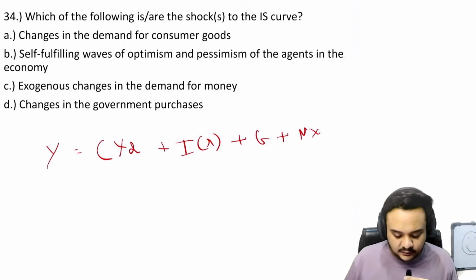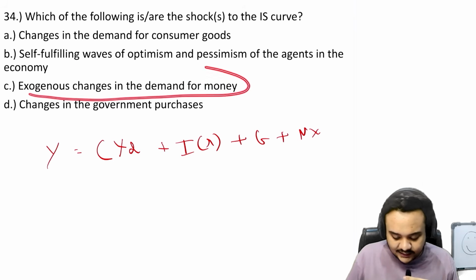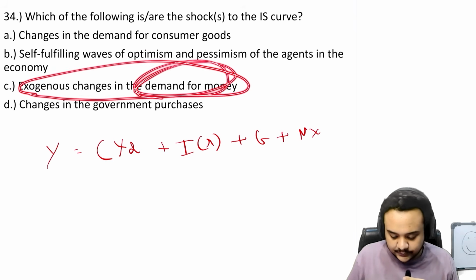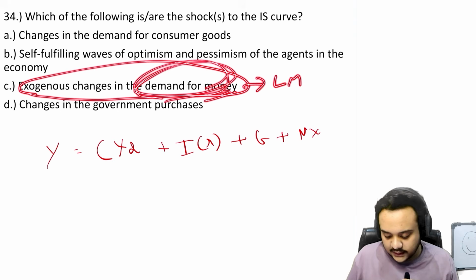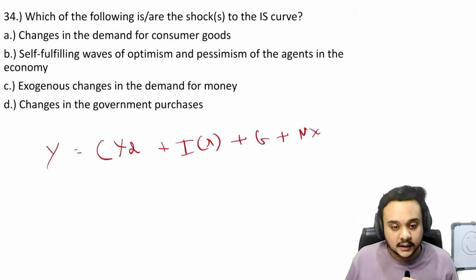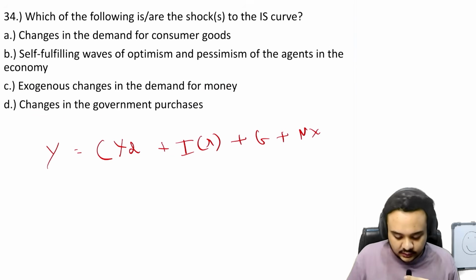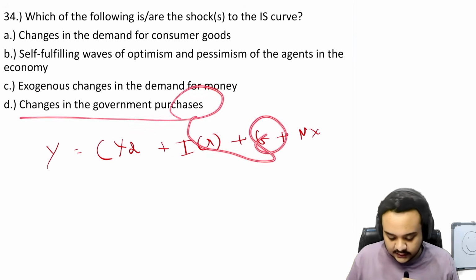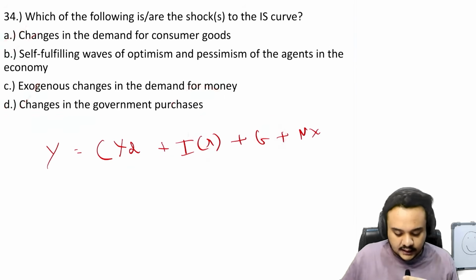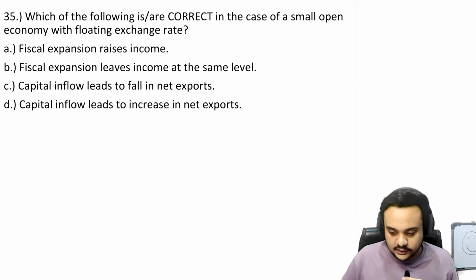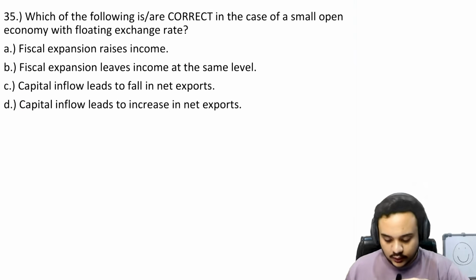So, very easy logic to follow. Then exogenous changes in demand for money. This is going to affect the LM curve or the money market, not the goods market, right? So changes in government purchases directly in the equation. So A, B, and D are going to be the correct options. All right, moving on to the next one.